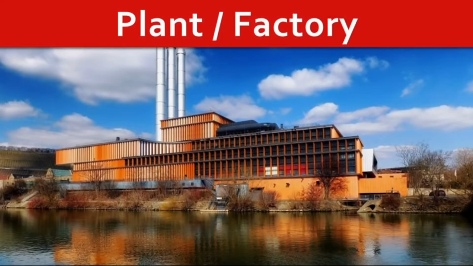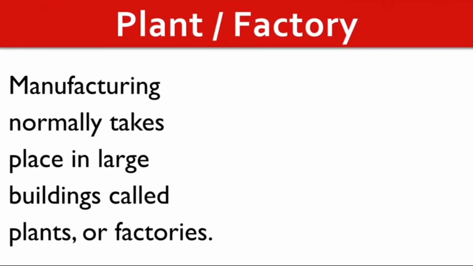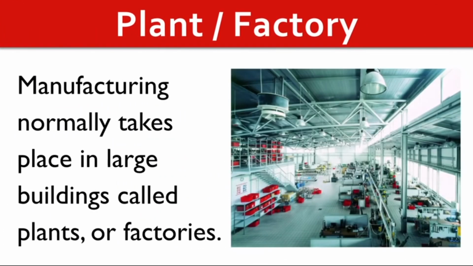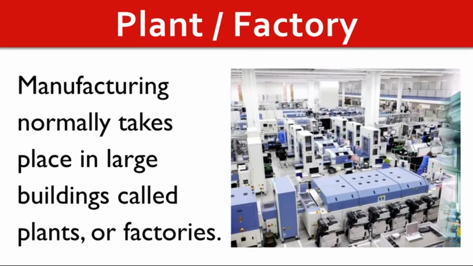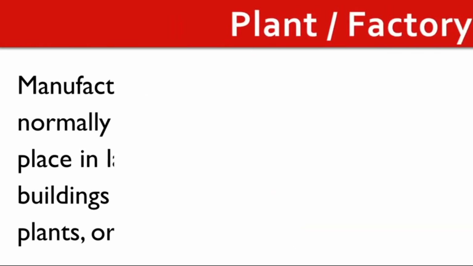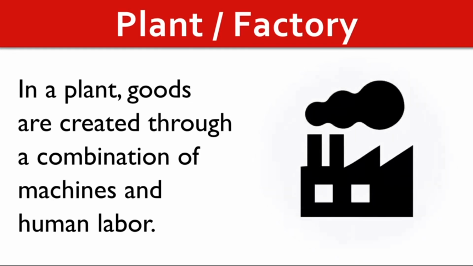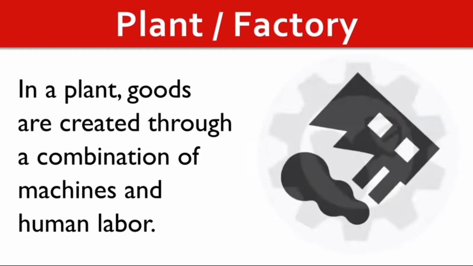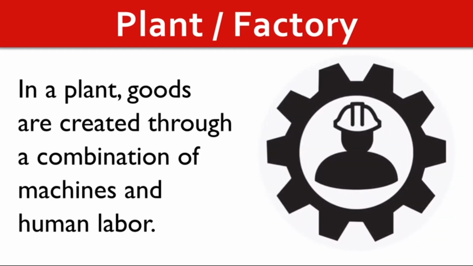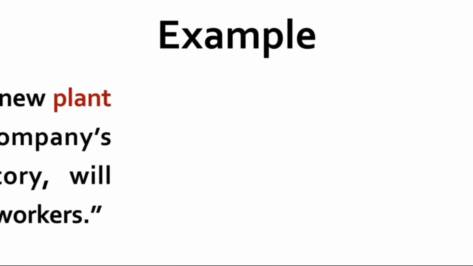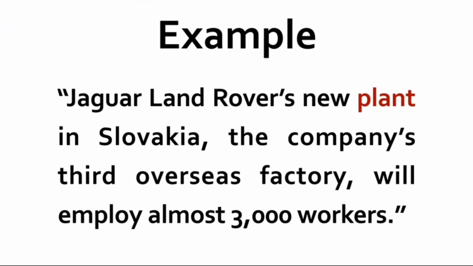Plant. Factory. Manufacturing normally takes place in large buildings called plants or factories. In a plant, goods are created through a combination of machines and human labor. Jaguar Land Rover's new plant in Slovakia, the company's third overseas factory, will employ almost 3,000 workers.